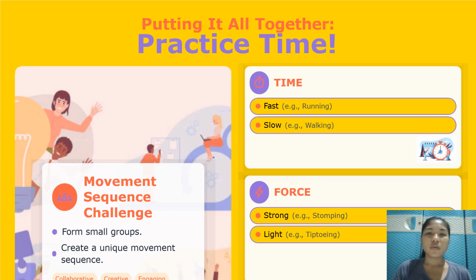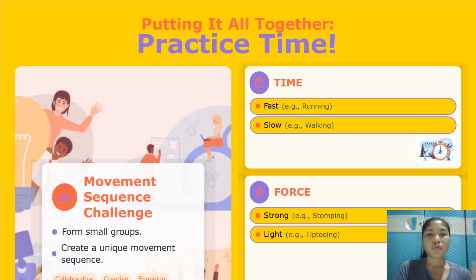Okay, now that we know about time, force, and flow, it's practice time. So we're going to put it all together. Try a short movement sequence that shows one example of time, one example of force, and one example of flow. For example, group 1 might show running fast, which is time, stamping strong, which is force, and waving arms, which is free flow.